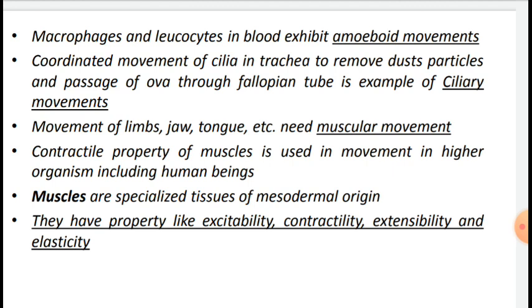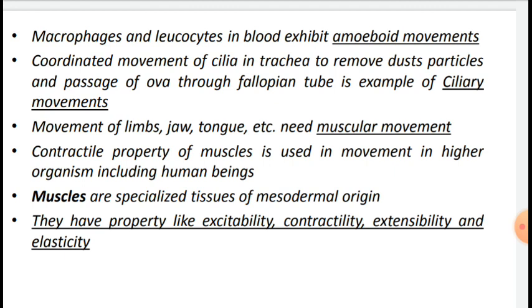Such movement is also shown by specialized cells in our body, like macrophages and leukocytes. Cytoskeletal elements like microfilaments are also involved in amoeboid movement.